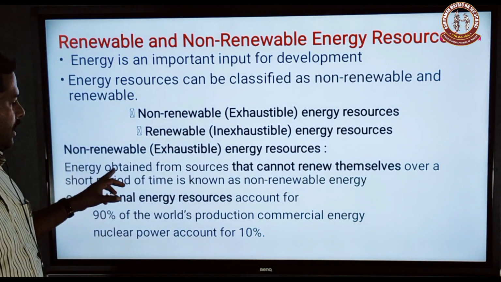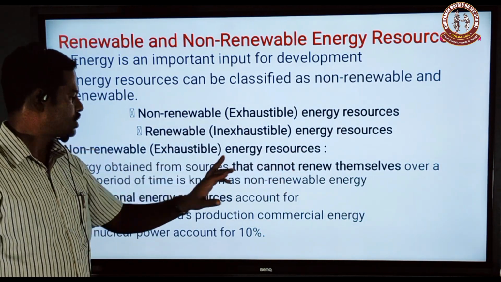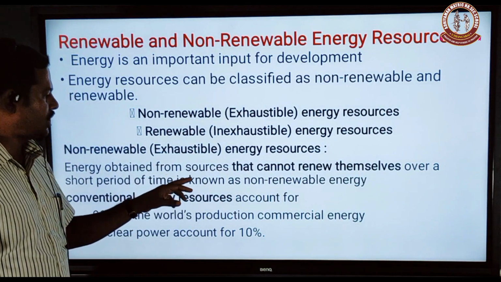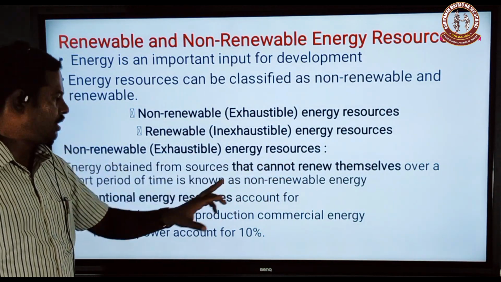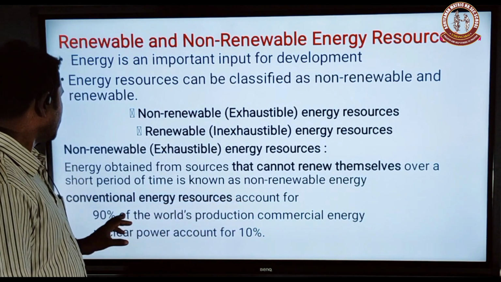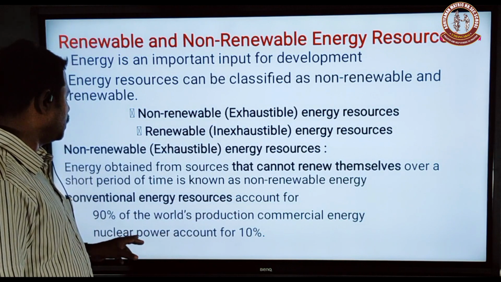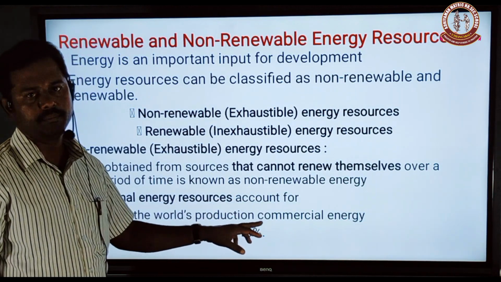The energy obtained from sources that cannot renew themselves over a short period of time is known as non-renewable energy. Conventional energy resources account for 90% of the world's commercial energy production, and nuclear power accounts for 10%.